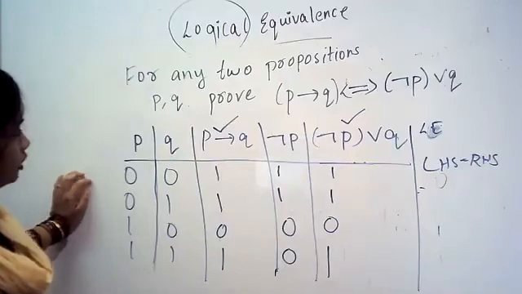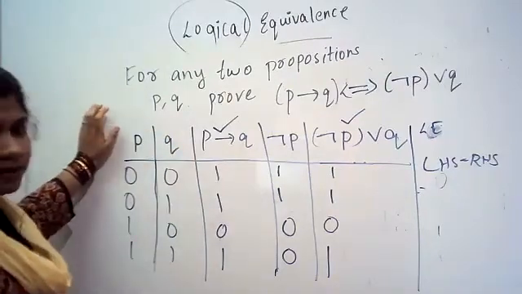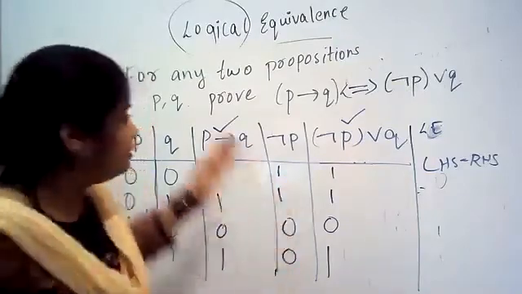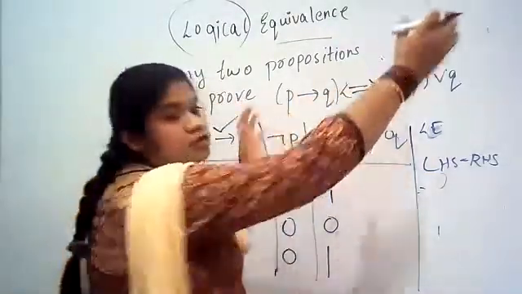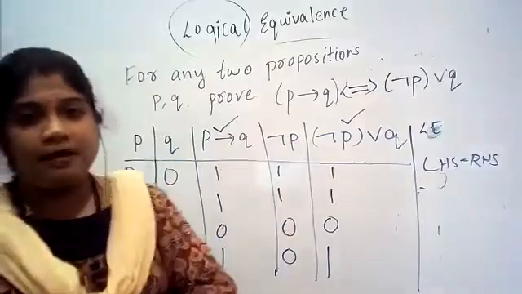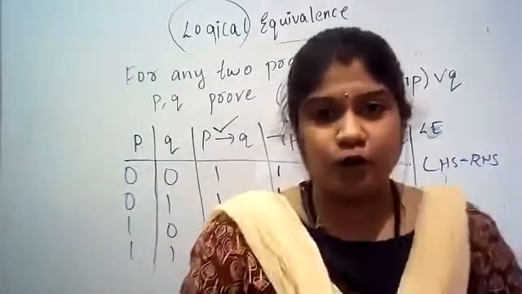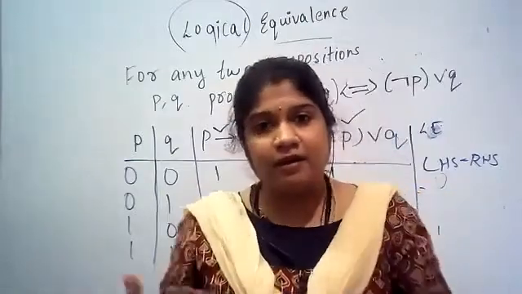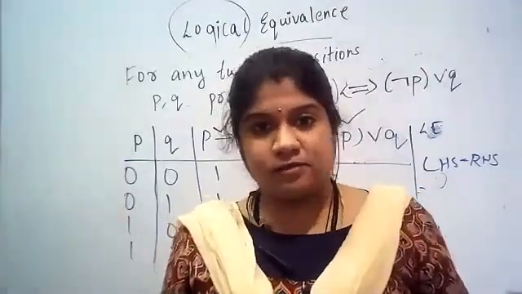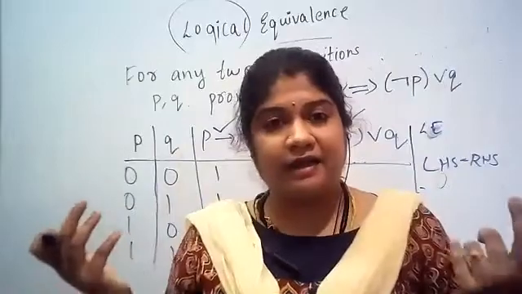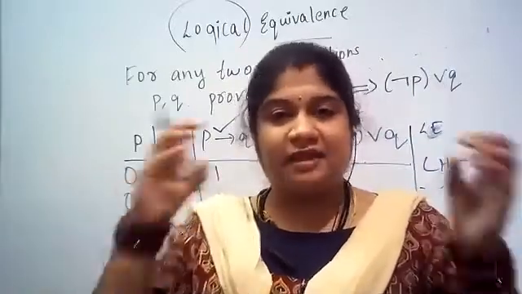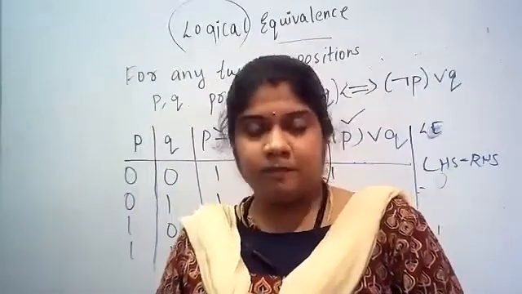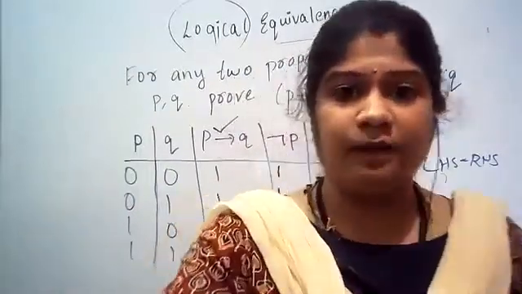This is only for P, Q. If they give P, Q, R, they may ask for 5 marks also. If there is a big problem where the LHS is big and the RHS is also big, they will definitely ask for more marks. You need to be prepared. But ultimately, what is the concept here? Logical connectives. If you know logical connectives, everything is easy. After that, we will do new topics. Nothing else. I hope everybody got this.